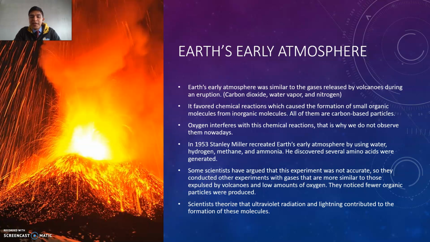And in 1953, Stanley Miller recreated Earth's early atmosphere by using water, hydrogen, methane, and ammonia. And he discovered several amino acids were generated. Amino acids are basically, let's think about them as smaller particles. They are small particles that are going to connect to each other and form proteins. Then proteins are going to form many more things, such as genetic information for cells to be generated.